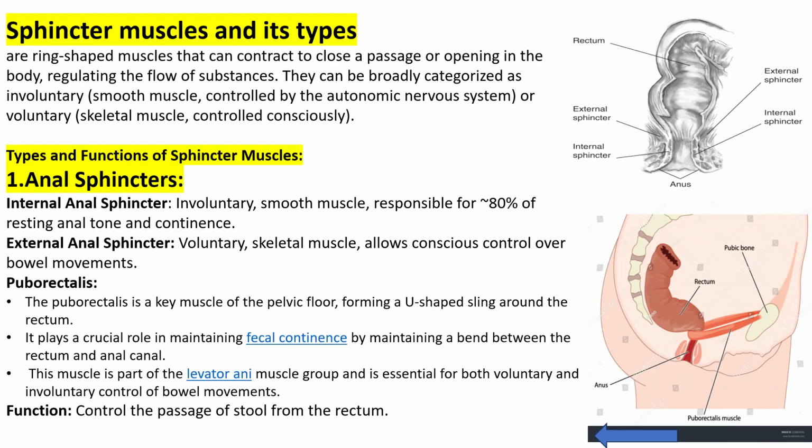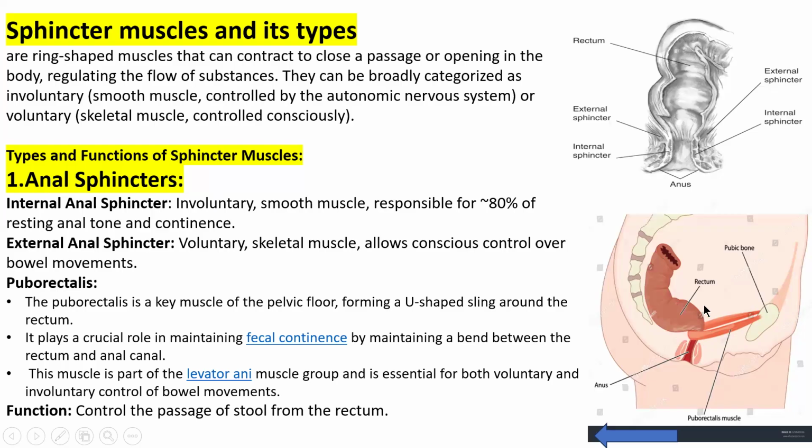The next muscle is puborectalis. Look at the image, puborectalis. Puborectalis is a very important pelvic floor muscle when you are sitting. It forms a U-shaped sling around the rectum. So this is your rectum, and this is the pubic bone, and it forms a U-shaped structure around the rectum.